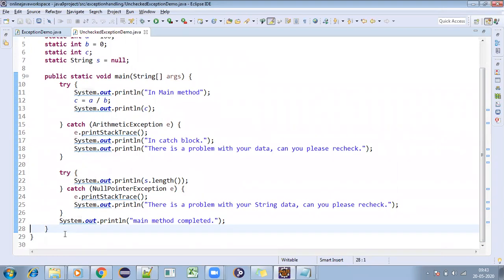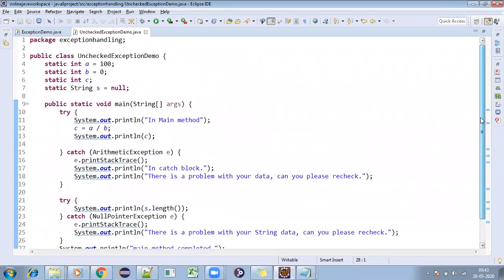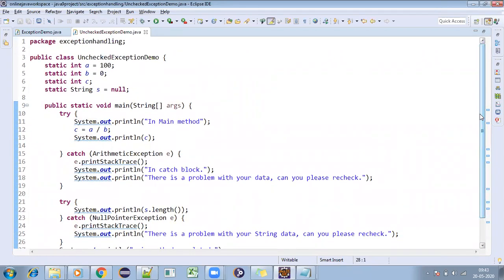So this is what we can say is unchecked exceptions. And for unchecked exceptions, I will discuss one more example with array index out of bounds exception by tomorrow. And I will try to complete checked exceptions also by tomorrow. Okay. So unchecked exceptions are nothing but the compiler is not checking for me if I have any data or logic problems in my code. So those are called unchecked exceptions.